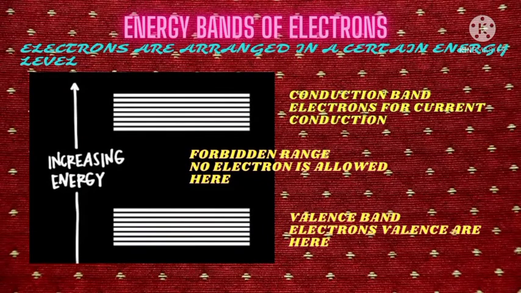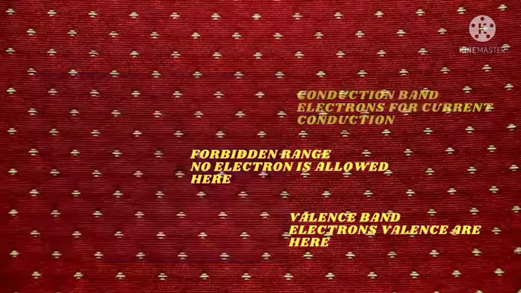First of all, let's discuss the energy bands of electrons. Electrons are arranged in certain energy levels. There are three levels here. The first one is the conduction band, for current conduction. Next is the forbidden range that separates the conduction and valence bands, where no electron is allowed. Then the valence band, where the valence electrons are.